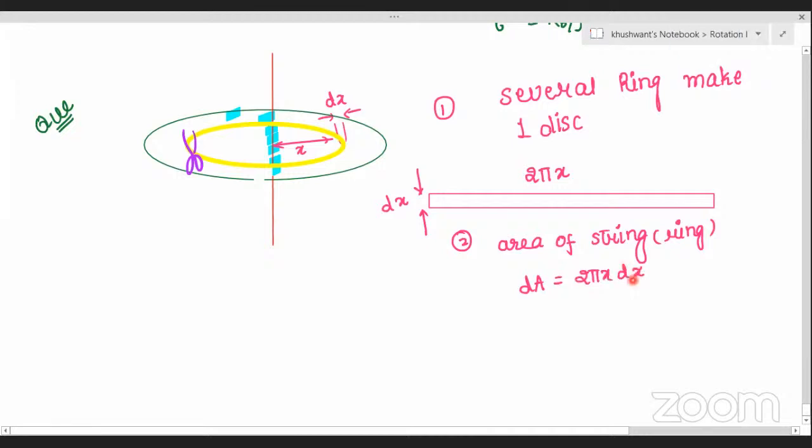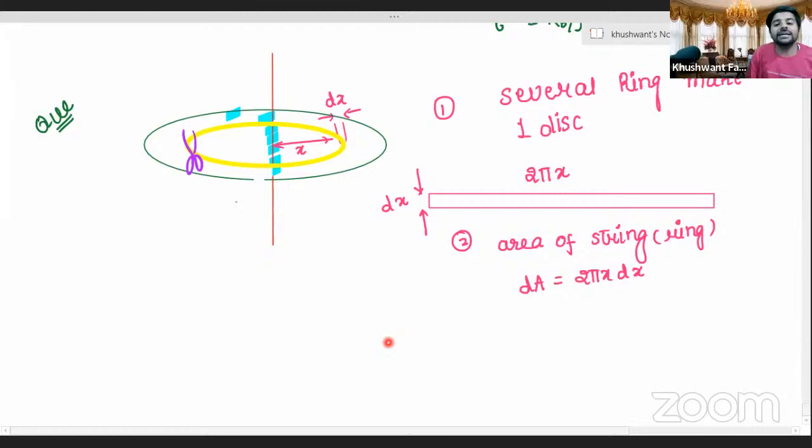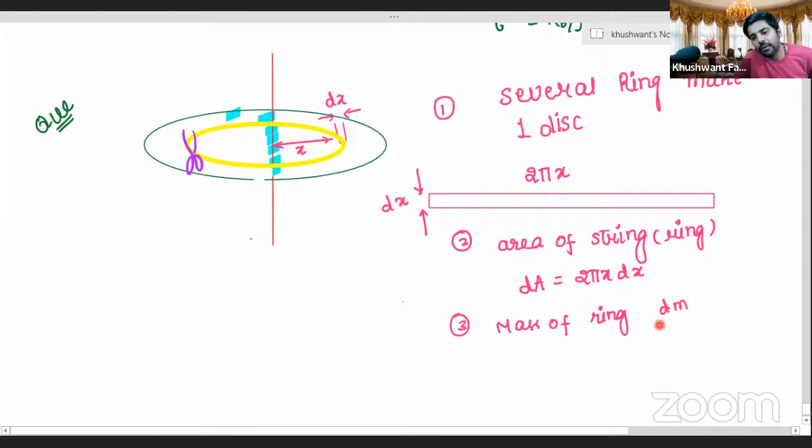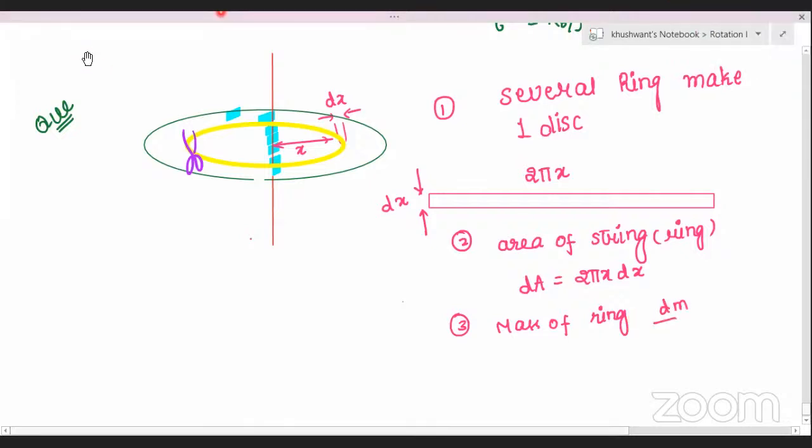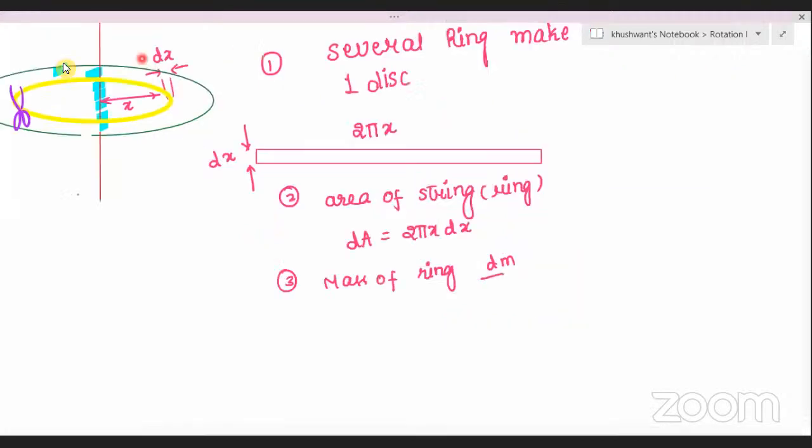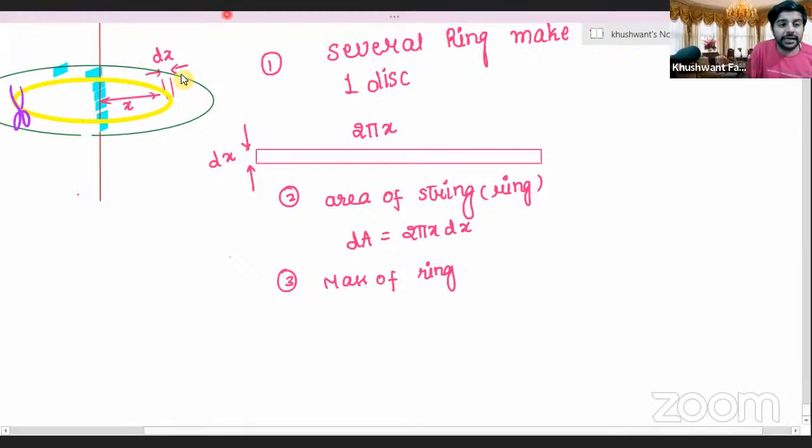Now, let's go to the next point. Suppose I ask you to calculate its mass. What will be the mass of the ring? Let's write this, everyone. What was the formula for the areal mass density sigma? We need to calculate dm. Sigma is equal to dm by dA, mass per unit area, right?